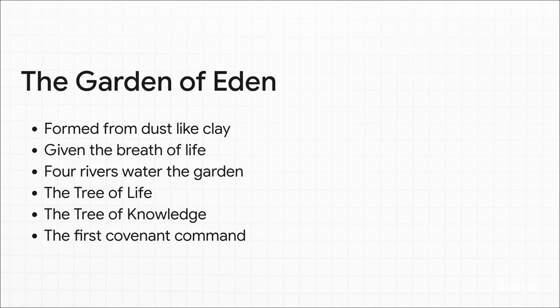Zooming in on chapter 2, the text shifts from this massive cosmic scale down to intimate formation. The Hebrew imagery here portrays God as a careful potter, physically shaping humanity from the dust of the ground and breathing the breath of life right into Adam. He places them in the Garden of Eden, an incredibly abundant, sacred dwelling, nourished by 4 distinct geographical rivers, the Pishon, Gihon, Tigris, and Euphrates. And it's here, amidst perfect innocence, that God establishes the first covenant command regarding the 2 trees in the garden. This actually functions a lot like an ancient suzerain vassal treaty, warning them that eating from the tree of knowledge of good and evil will bring death.